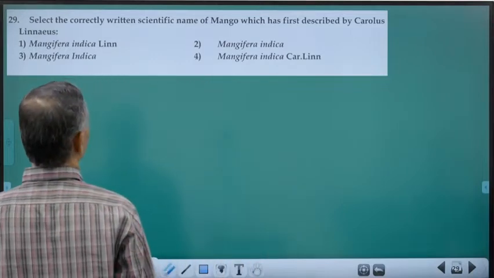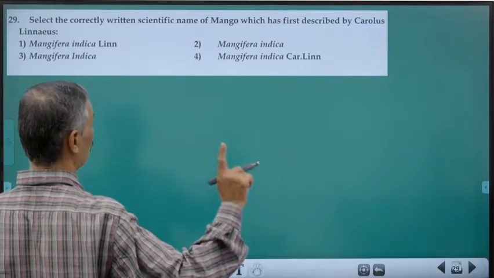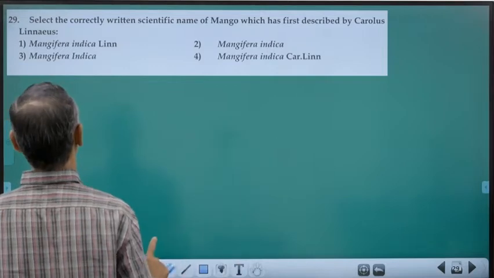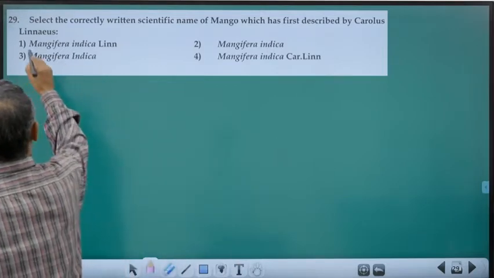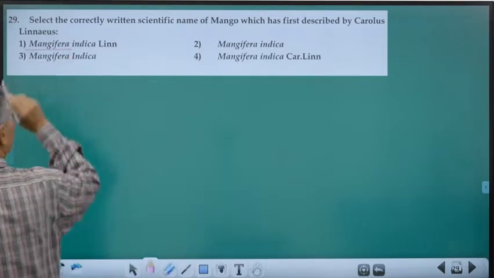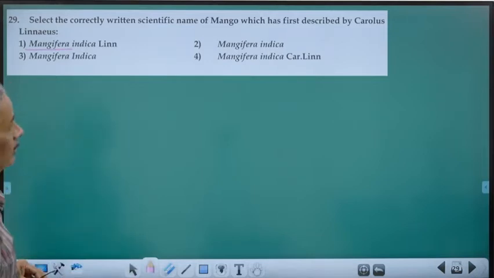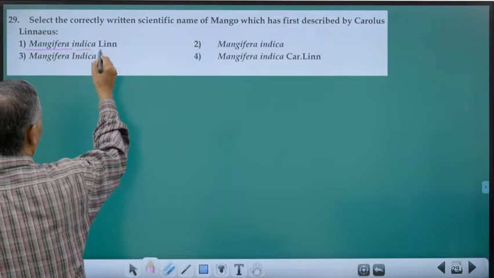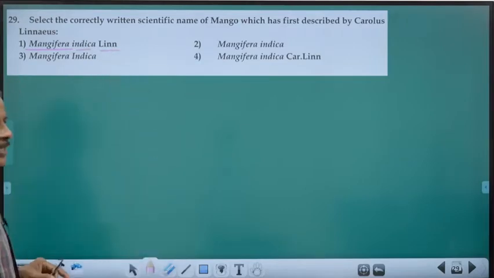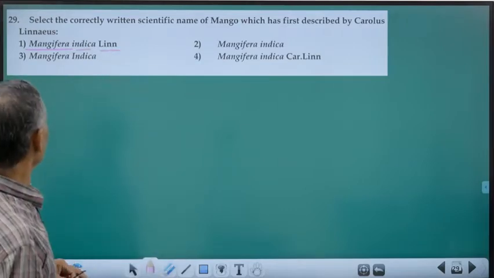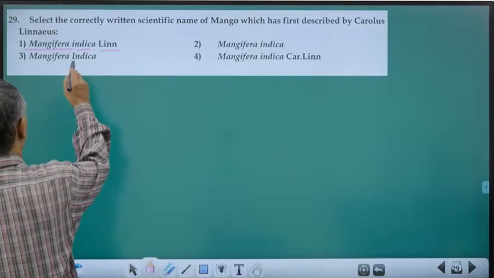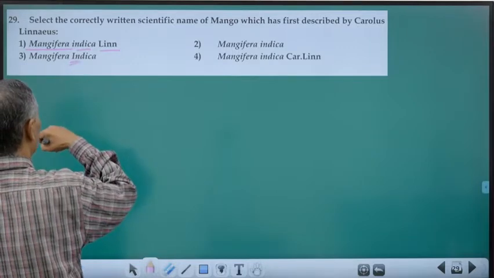Correctly written scientific name. I have told you that there is one question coming. We are having the printed form in italics. Mangifera, correct. Indica, correct. Linn., author's name, abbreviated. So that is the correct one. What is the wrong one here? Indica, it should be in small letter.